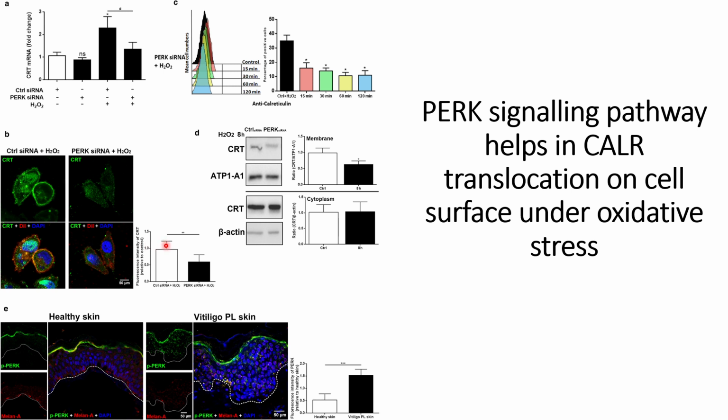After confirming that PERK siRNA reduces calreticulin translocation to the cell surface, they again validated their results using flow cytometry at different time intervals of the oxidative stress, and in this case they use PERK siRNA. For the control case, they can see the highest signals of anti-calreticulin.